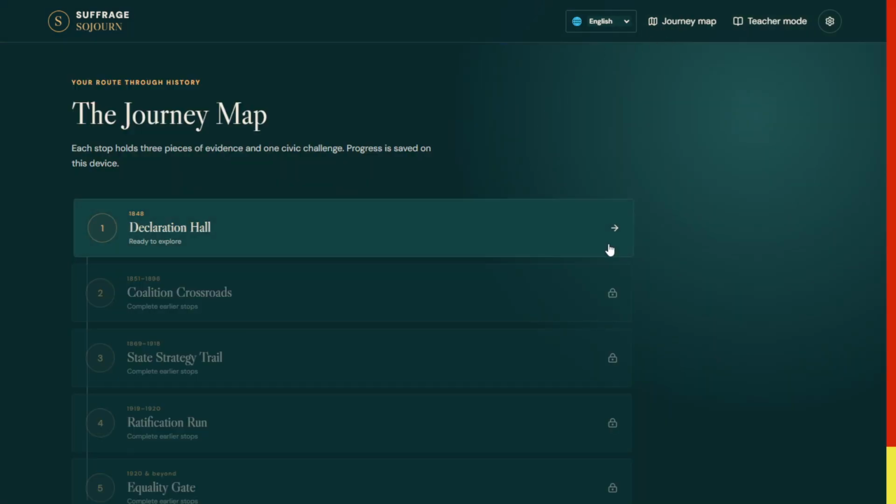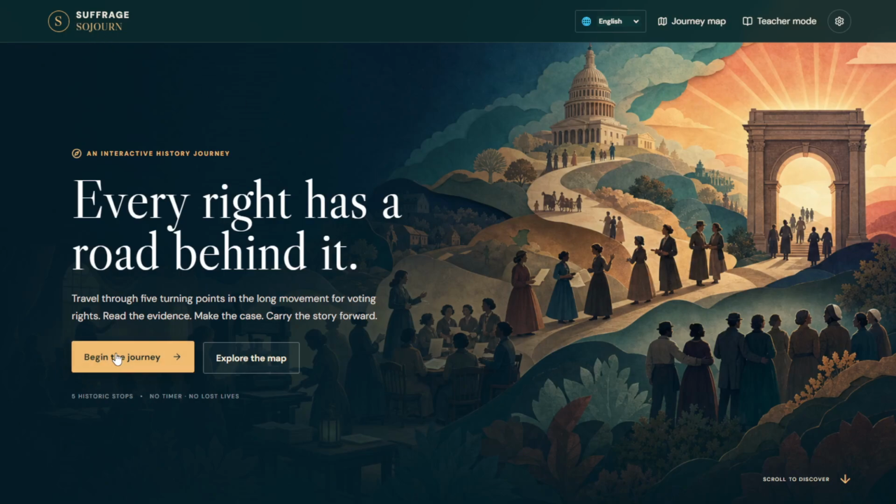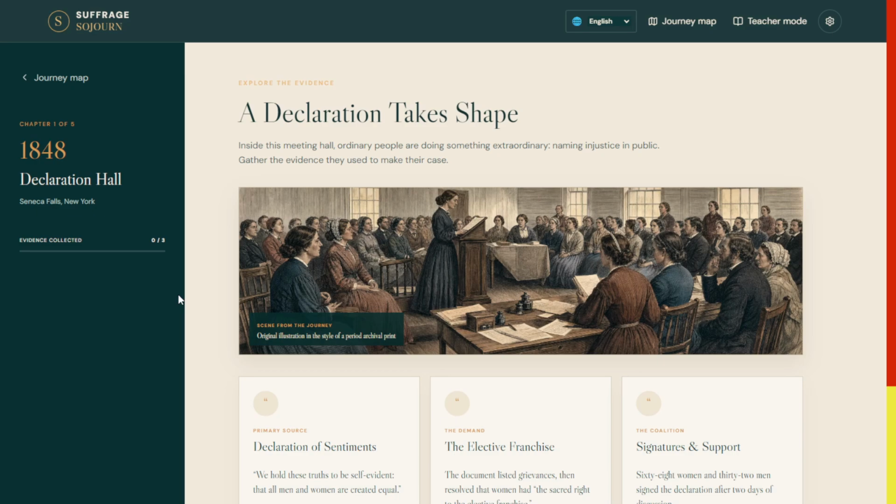There's also a journey map that gives you a big picture if you want to jump straight to it. There's Declaration Hall, Coalition Crossroads, State Strategy Trail, Ratification Run, and Equality Gate. And you'll notice that only the first stop on the journey is open and available to you. The rest are locked. And the reason they're locked is that you want to start and work through this in sequence. So let's go ahead and begin the journey, and you can see how this resource works.